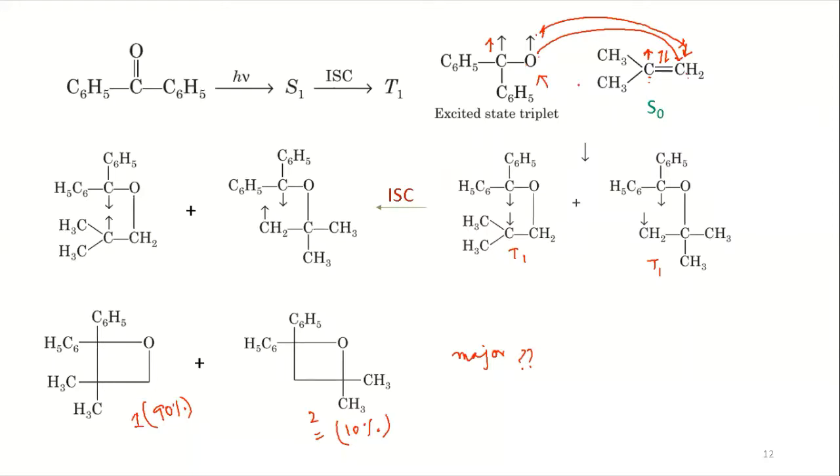Of benzophenone, after excitation, the triplet state is generated. That means you have two radicals, one on carbon and another on oxygen. Now, in the Paternò–Büchi reaction, they are going to make the bond. Which radical is more reactive between carbon and oxygen here?